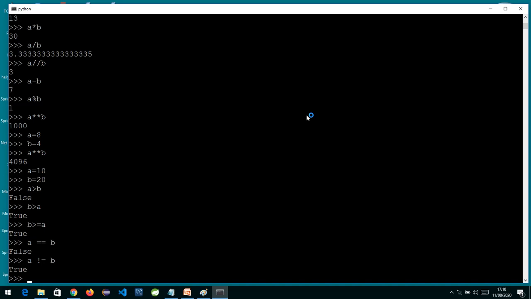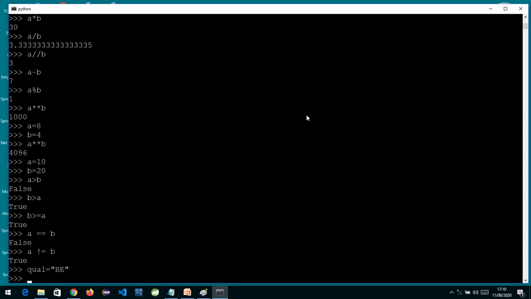The logical operator AND says that if both the conditions are true, then the final outcome is true. What does this mean? Suppose I have a variable called qualification with the value BE, and another variable called experience with a value of 3.